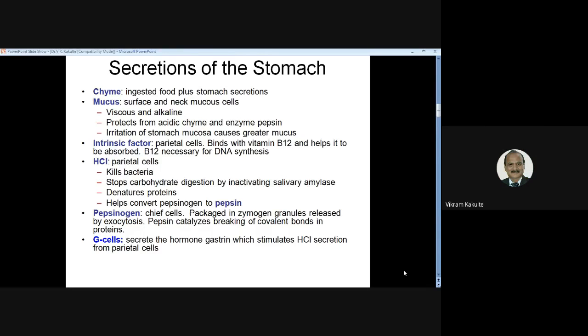In the presence of pepsin, proteins get converted into proteoses and peptones. The HCl plays an important role in digestion because digestion in the stomach takes place in an acidic medium. So it makes the medium acidic, and proteins are digested in acidic medium. Pepsinogen is the inactive form, and it gets converted into the active form, pepsin. Then pepsin acts on the food material, that is, protein. So, next slide.